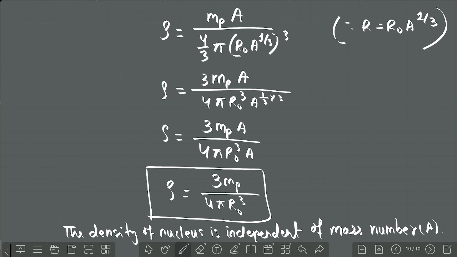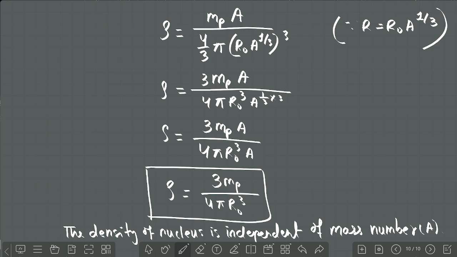So R naught cube A, the 3 gets cancelled, so it is becoming A by A, so A by A also cancels. If all the values are substituted, I will get this density in the order of 10 to the power 17.